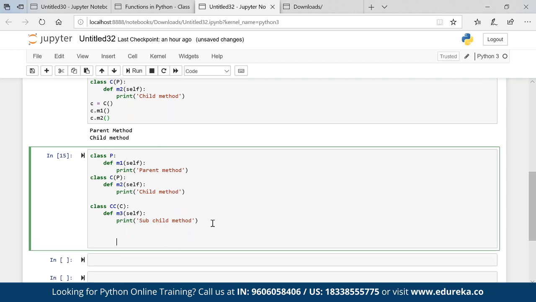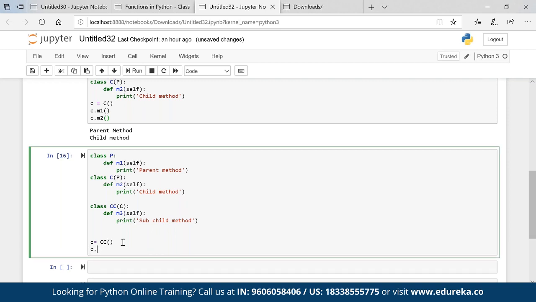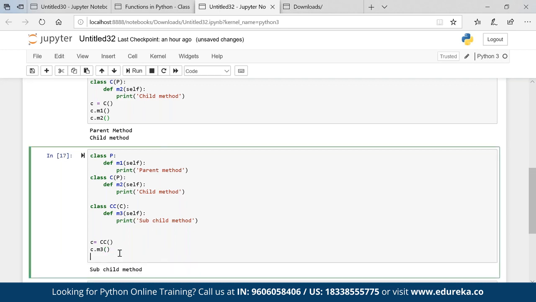Now if I create an object C is equal to CC, it will have all the properties of CC, C and P. So if I check C dot M1, or let's first write C dot M3, it's running fine. C dot M2, it is also running fine.